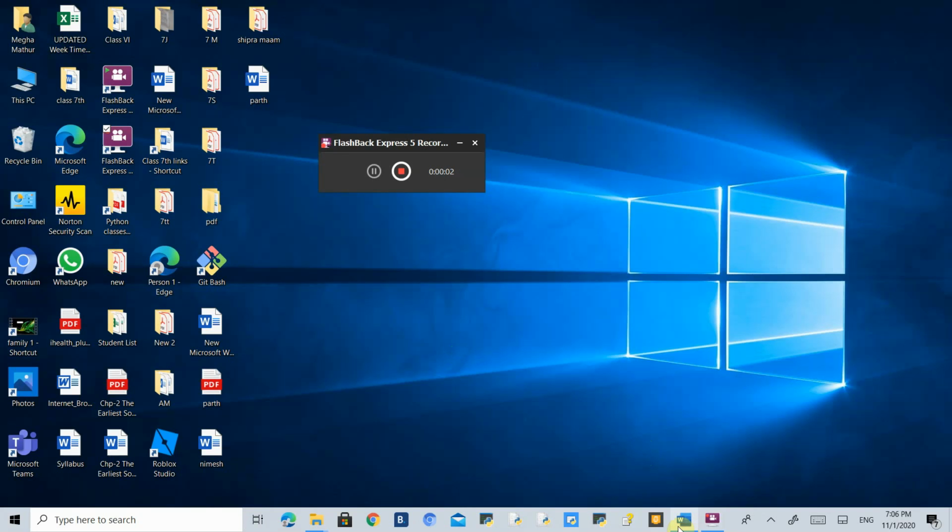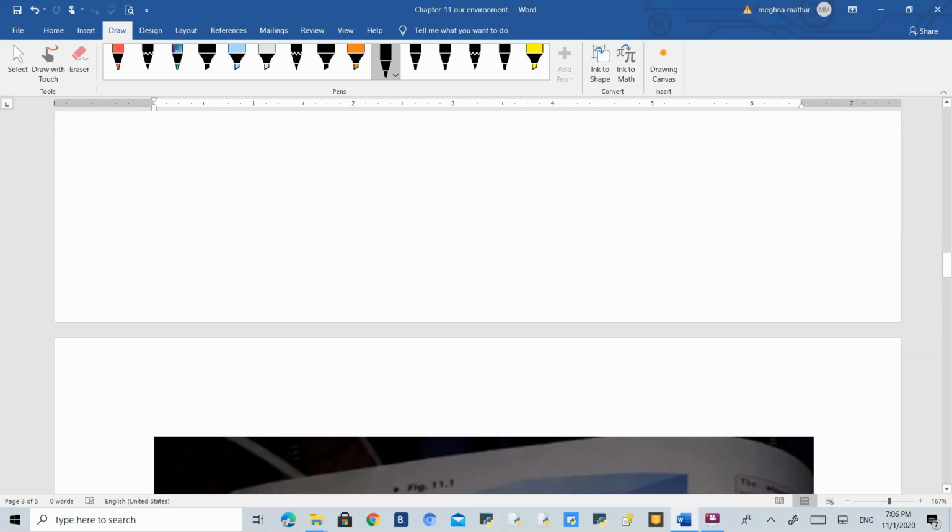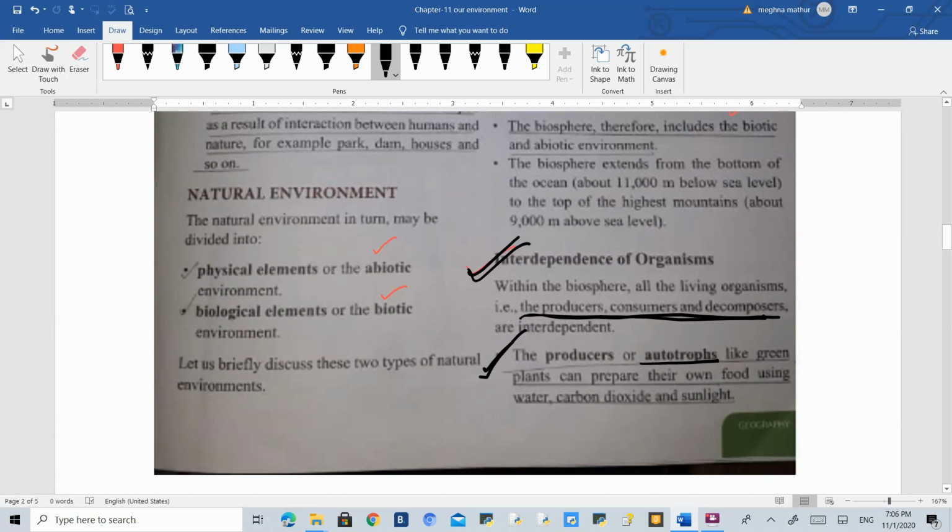Good morning, everyone. In the last class, we started with chapter number 11, that is our environment. Today we are going to understand the topic of interdependence of organisms, like how different living organisms are dependent on each other. But first of all, we need to understand what these different organisms are. There are three categories of organism: producers, consumers, and decomposers, which have been given here.